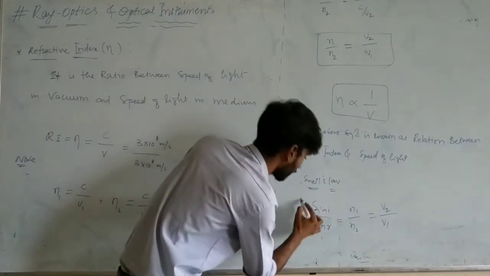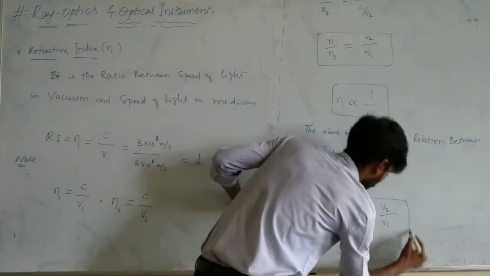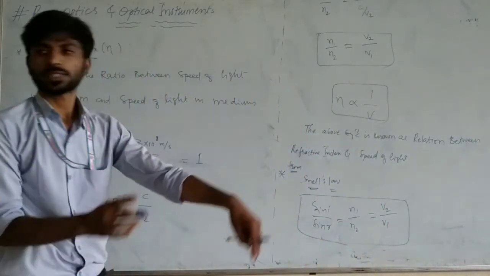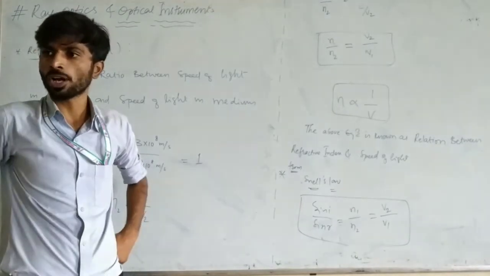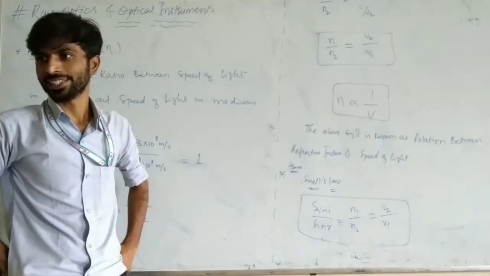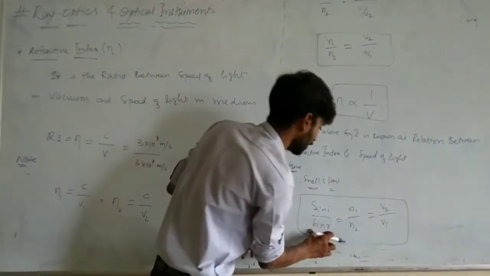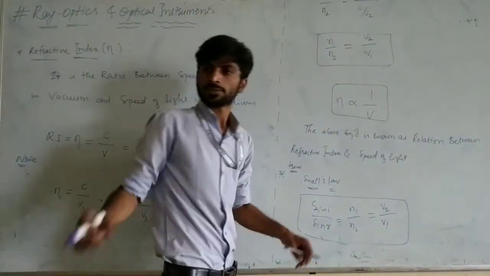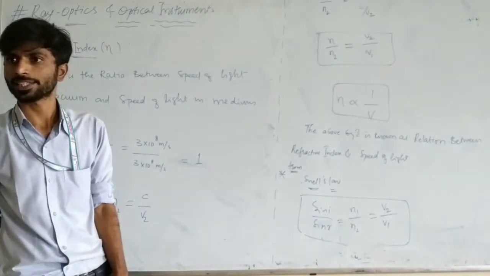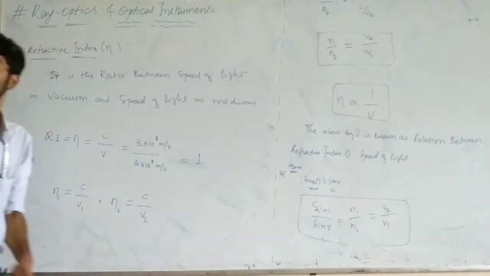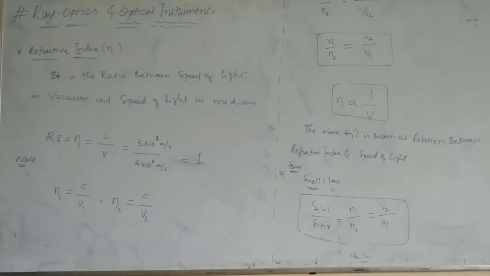From Snell's law, we can write it like this. This is also Snell's law. Sometimes they may ask what is the relation between Snell's law and velocity. Then we have to use this one. Clear up to here? Is there any doubt?